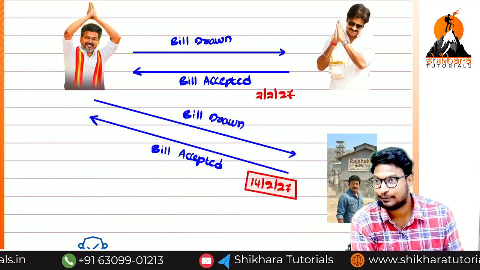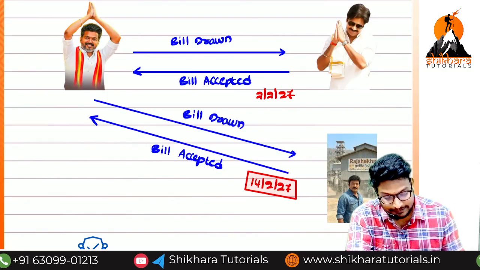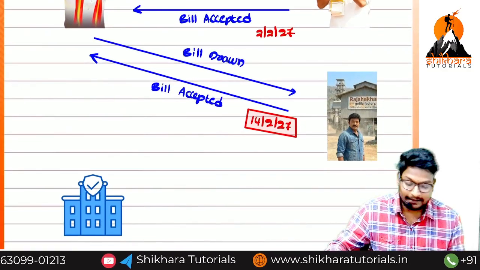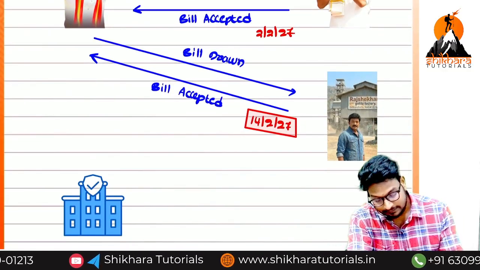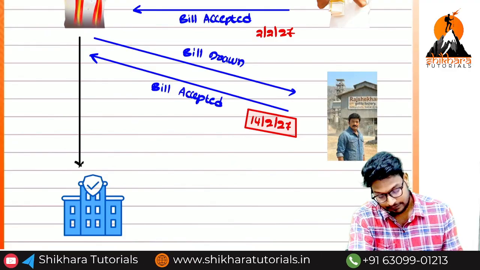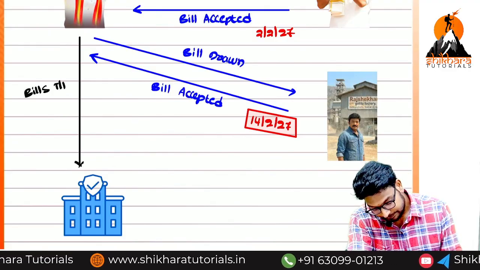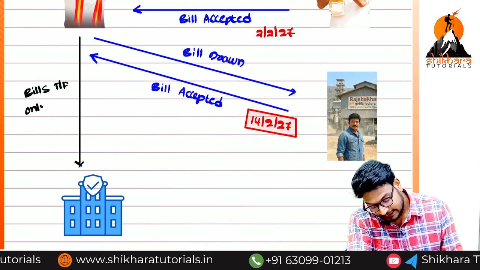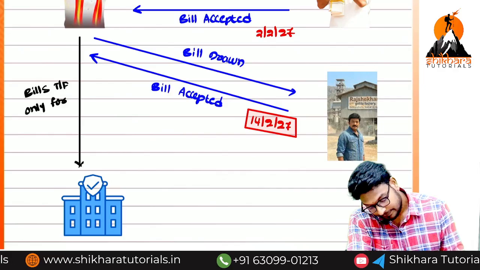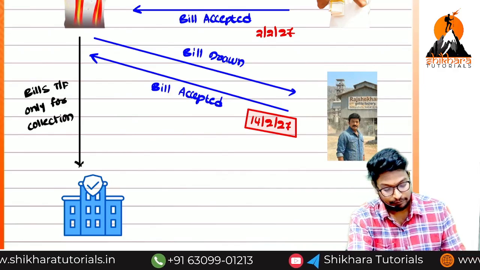That is the reason he has transferred the two bills to the bank. So bills transferred only for collection. Only for collection, no more.